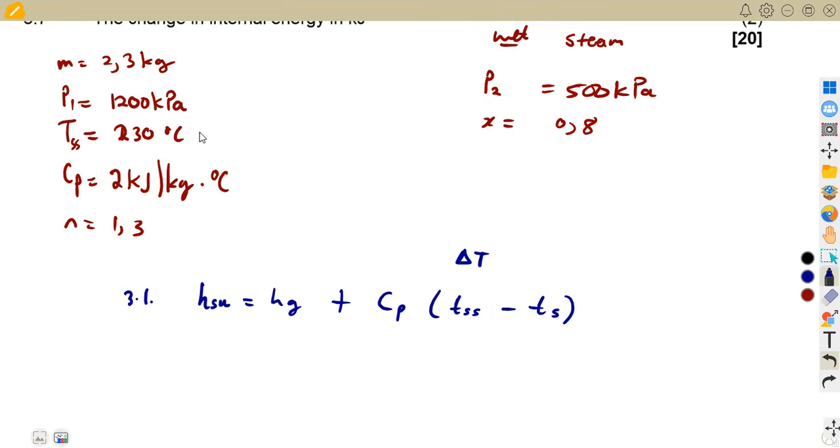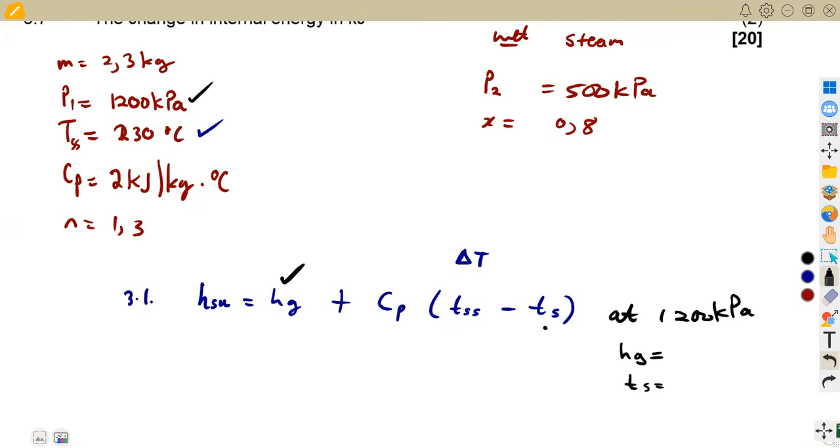Because there we are given the temperature that we have for the superheated steam. So TS, which is our saturated temperature, is the one that we need, and also we are going to need Hg in this case for the dry steam, meaning we are going to need the pressure there of 1,200. So at 1,200 kilopascal, we are going to need Hg from there. Also, we are going to need TS, which is our saturated temperature.